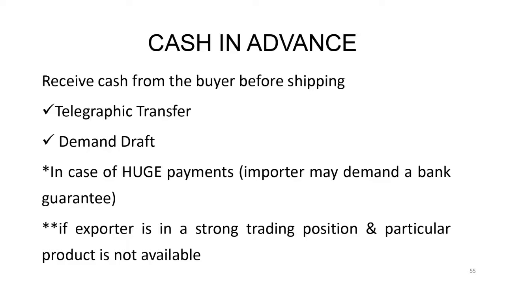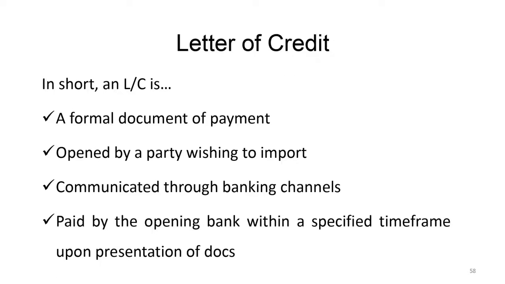The last point, which has 2 stars: if the exporter is in a strong trading position and the particular product is not available. Normally, you ask for cash in advance when you are an exporter who is very strong, and the order you are getting is for a product which is either only being made by you, or is generally not available in the market, and you will be the first person to be making that product. So there's going to be a lot of R&D and a lot of uncertainty there. In that case, you will say, listen, this is the first time I will be making it, so I would require some cash in advance. So that's cash in advance, fairly simple.